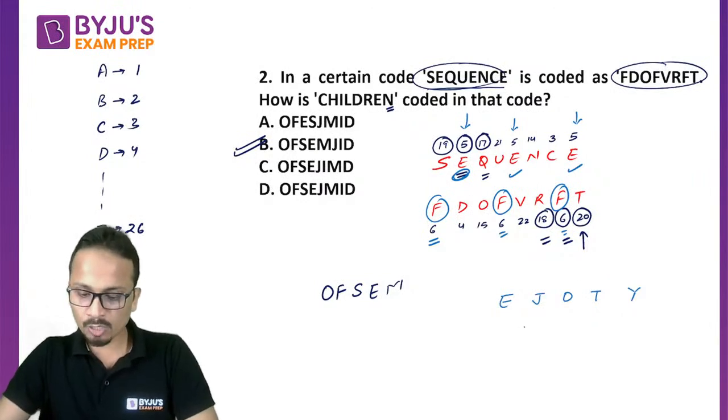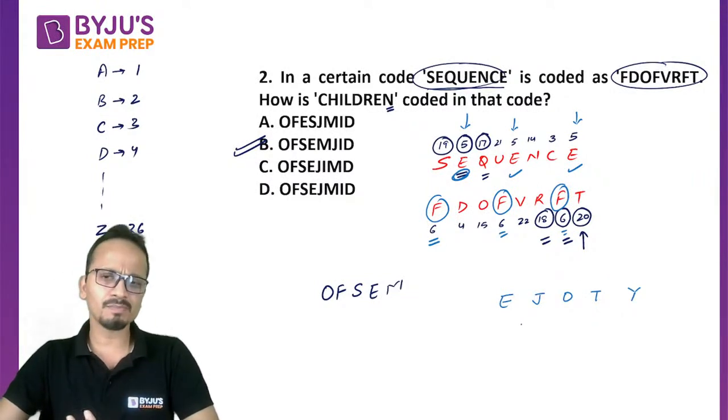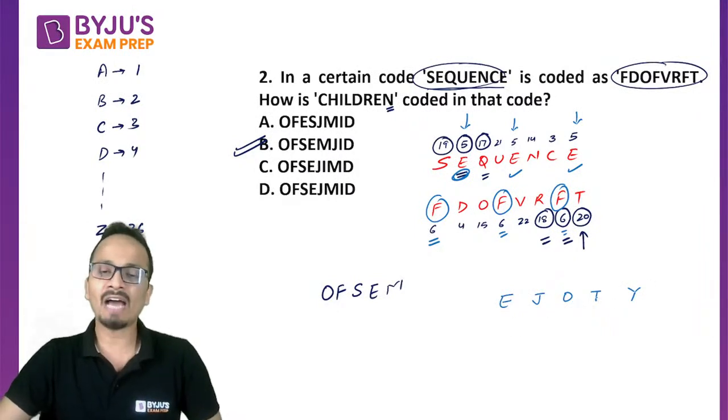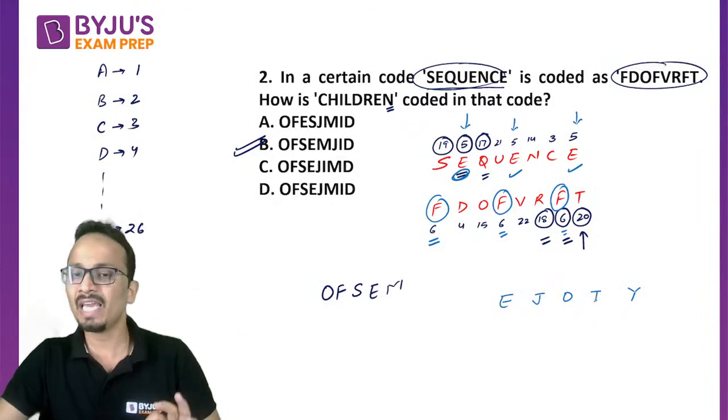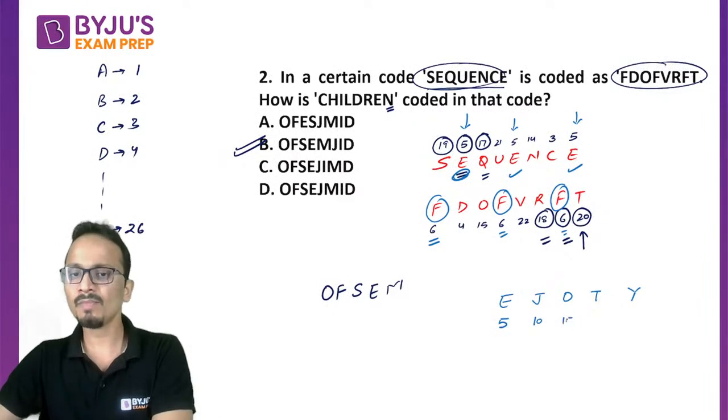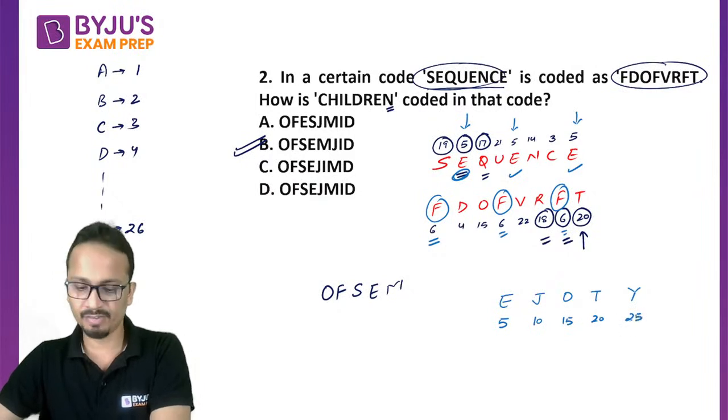Yes, Tarun, I'm giving you a small trick to remember some of them. You can remember E, J, O, T, Y, so that not every time you'll have to start counting from A. E, J, O, T, Y are the multiples of 5: 5, 10, 15, 20, and 25.